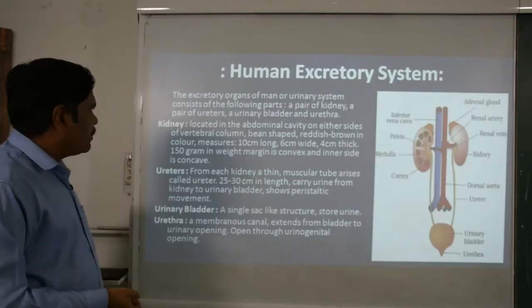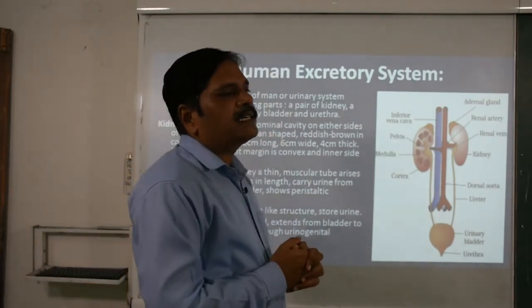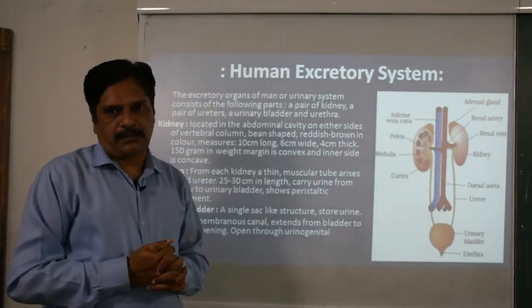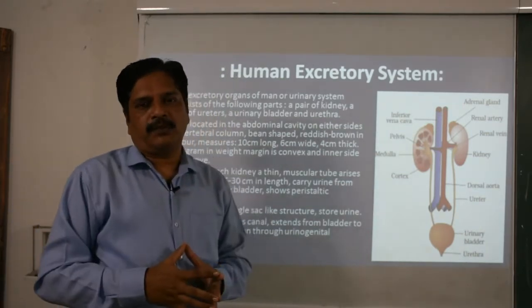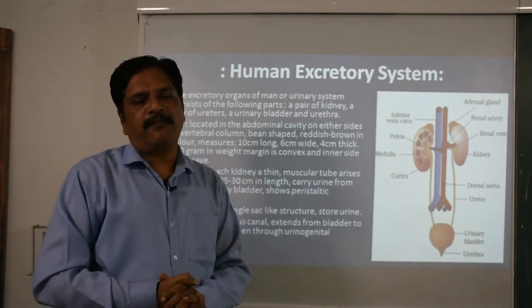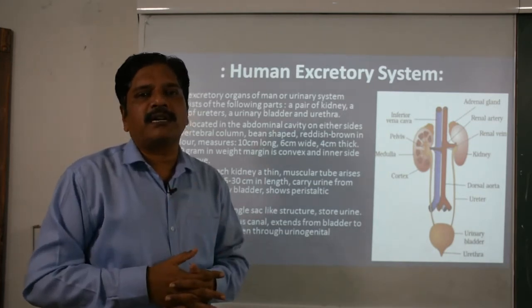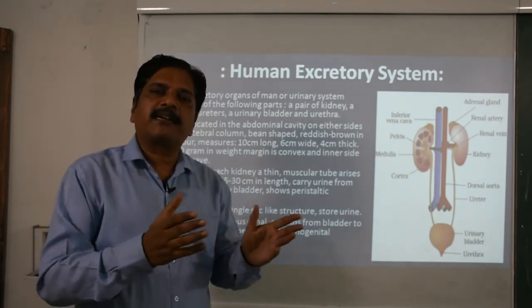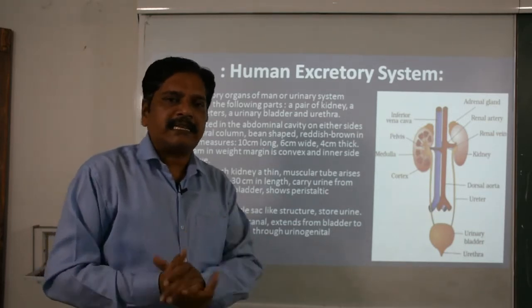Now moving forward, here we are discussing the excretory system of human beings. Basically this is not a single system, it is one of the most complicated systems of excretion, clear? In which the main excretory organ is the kidney, and the others play a role as accessory organs.